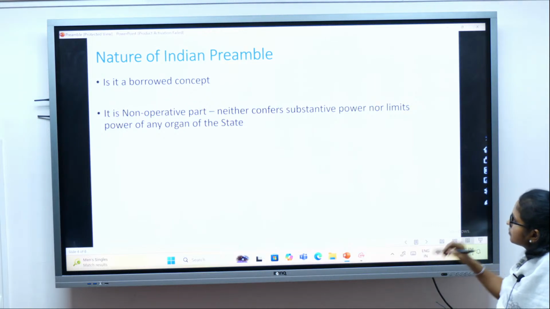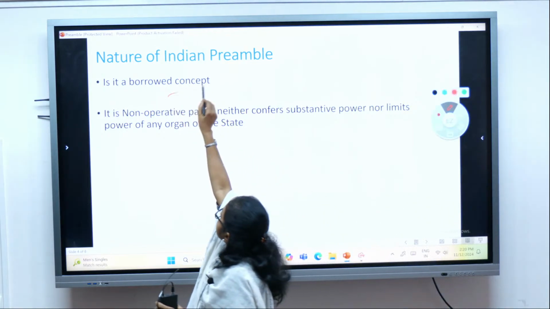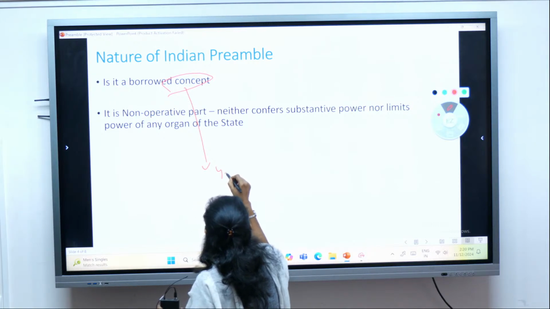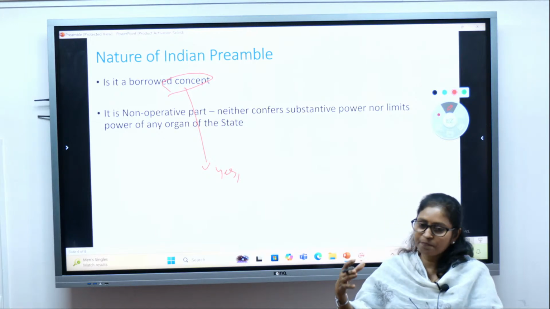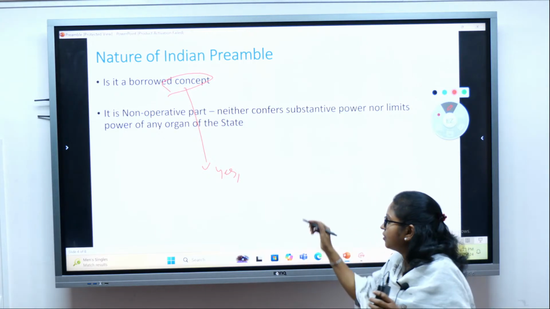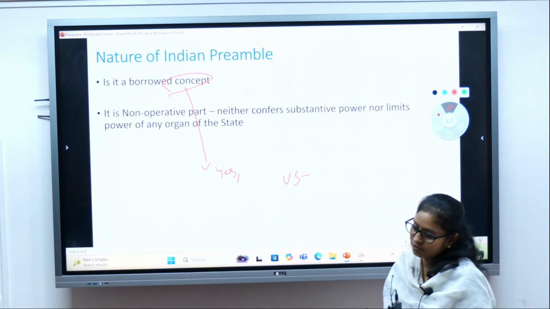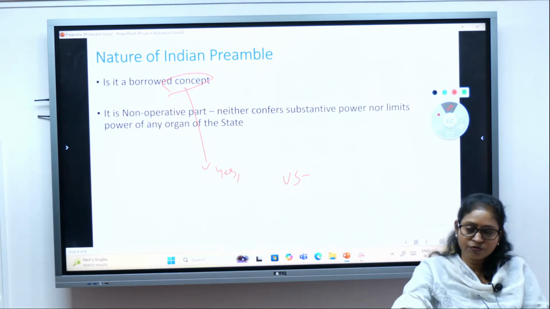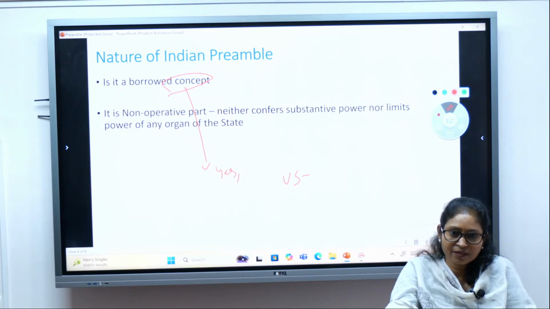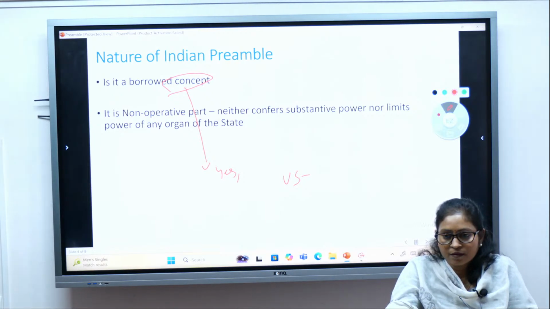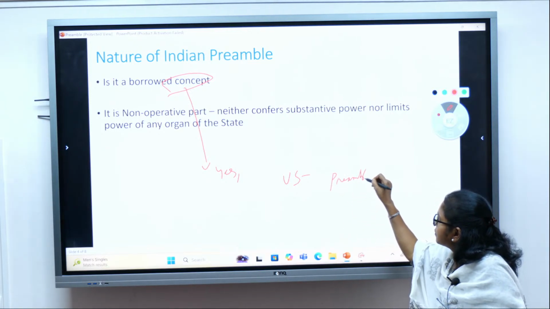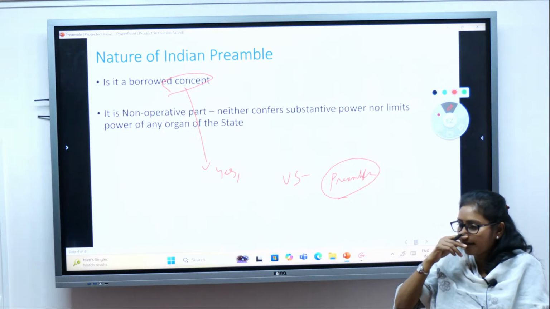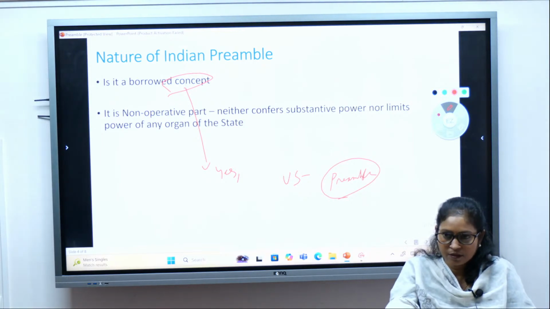We borrowed the idea of having a preamble from the US, the first written, democratic constitution. It started with a preamble, so we also thought of including a preamble in our constitution. It is a borrowed concept.